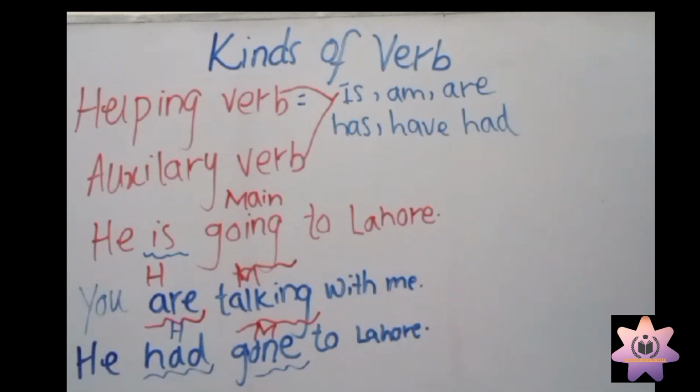In some sentences, we just see a main verb. There is no helping verb. For example, if we talk about a past sentence, we will say, he slept. There is no helping verb. Slept is called main verb. You will not see a helping verb here, just a main verb. It depends upon the sentence.